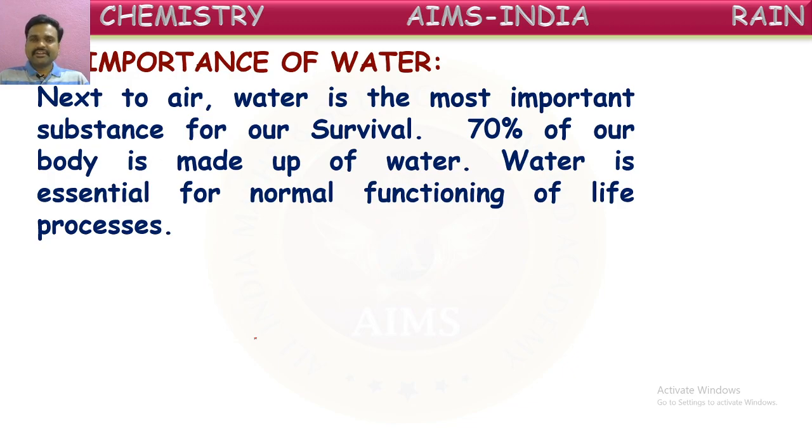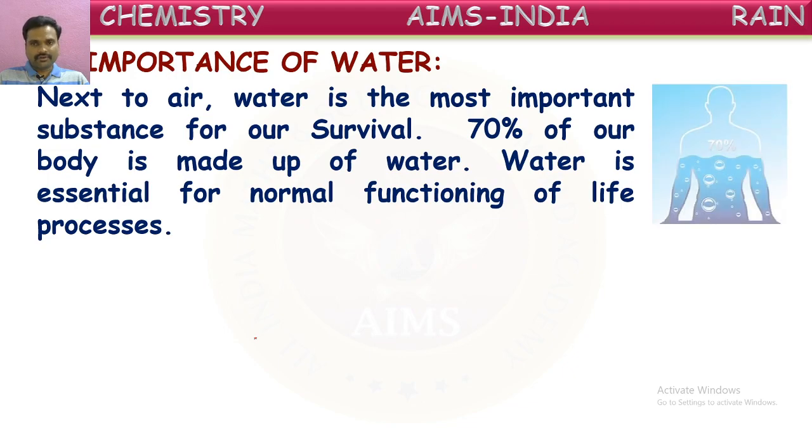Around 70% of our body is made up of water. You know that, children? In our body, if you are around 35 or 40 kgs, around 70% of that is water. In our muscles, blood, bones, and skin, there will be water. In all the organs, water is present in different forms. So most of the content in our body is made up of water.